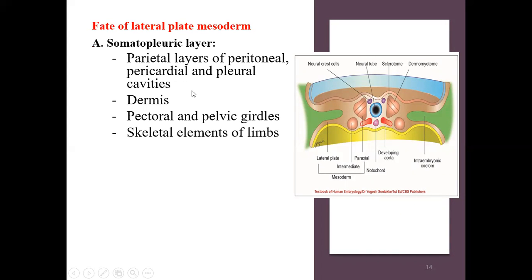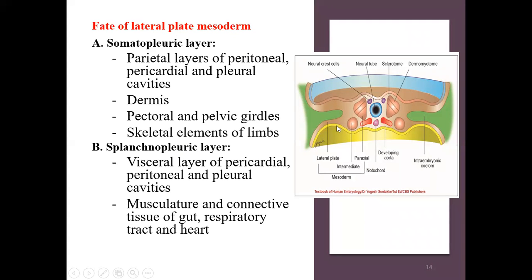Now, what is the fate of the lateral plate mesoderm? So we have a somatopleuric layer over here. The parietal layers of the peritoneal, pericardial, and the pleural cavities are formed by the somatopleuric layer. And it will give rise to the dermis, the pectoral and the pelvic girdles, and the skeletal elements of the limbs. So all this will be formed by the lateral plate mesoderm: the skeletal elements of the pectoral and the pelvic girdles and of the limbs, along with the dermis.